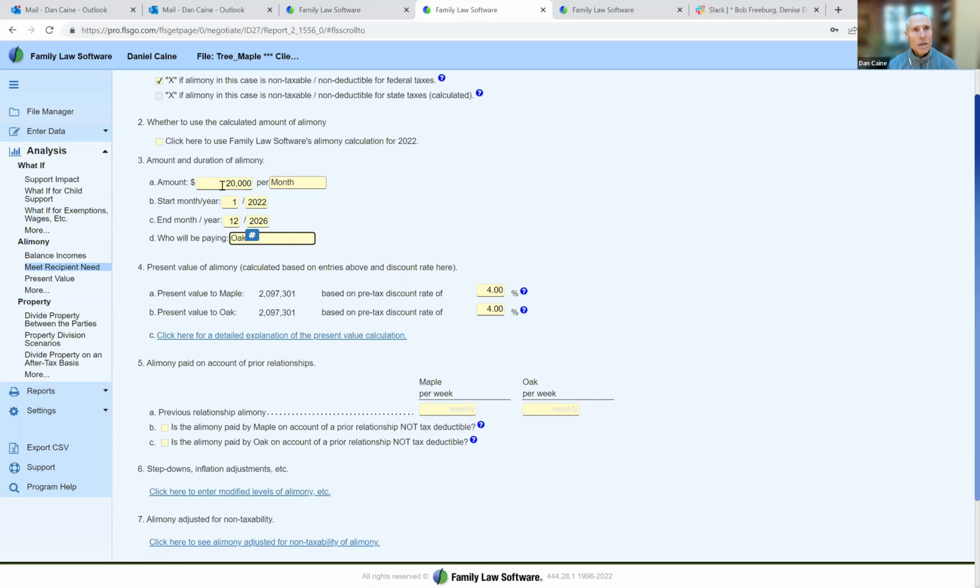So now Oak is saying, you know, I just want to be free from Maple. I don't want to deal with Maple anymore. I don't want to pay alimony to Maple every month for the next 5 years. I just want to pay one number and be done.